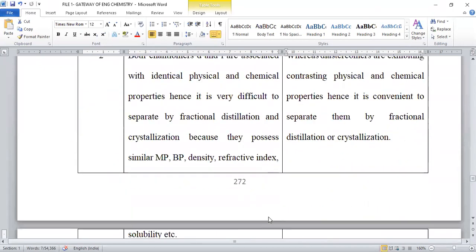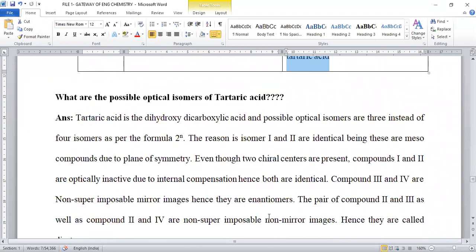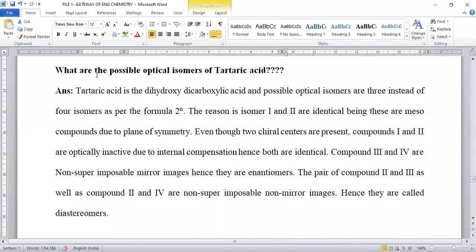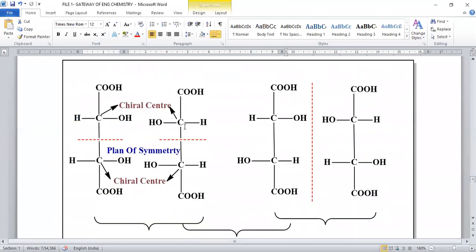Now, let us see a typical example under optical isomerism. Whenever tartaric acid is taken, what kinds of optical isomers are possible for it? We are going to discuss the optical isomers possible for tartaric acid. The tartaric acid structure is COOH, CHOH, CHOH, COOH. This is the carbon skeletal structure. There are 1, 2, 3, 4 carbons, and it is a dicarboxylic acid.